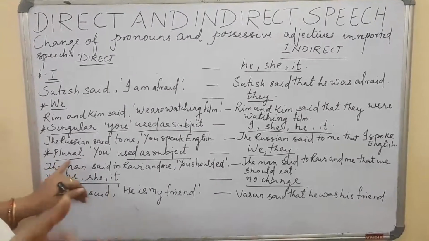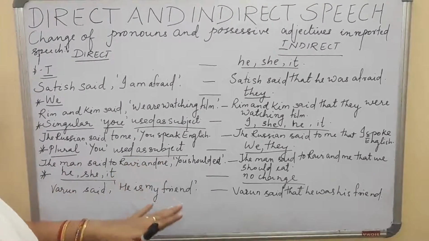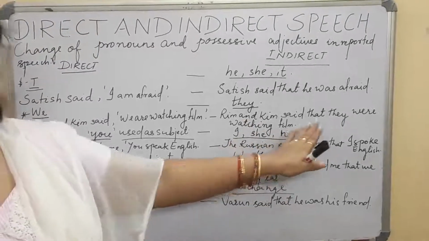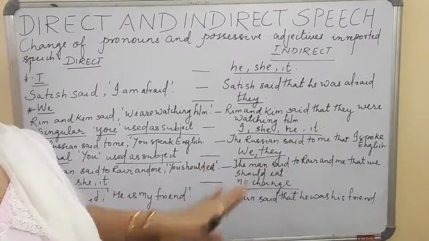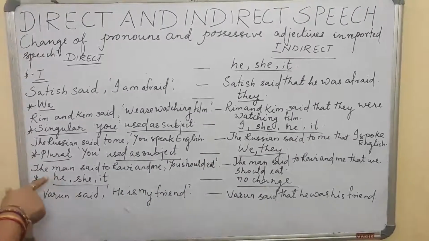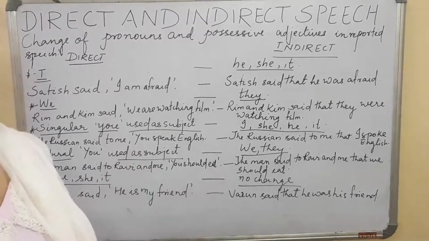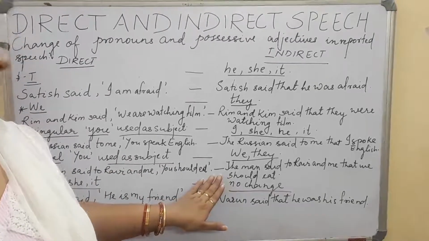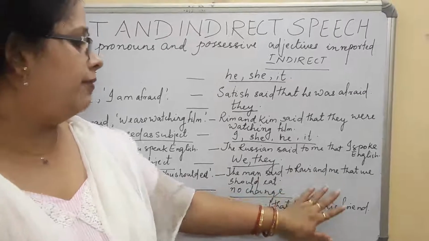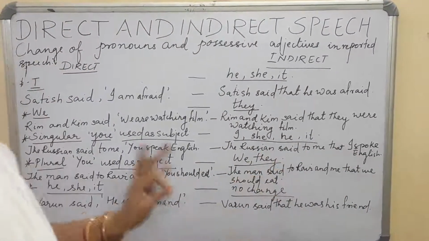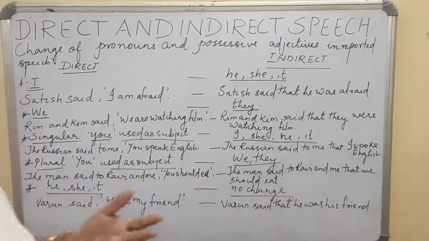Similarly, when we are using you as a subject in the plural sense, it becomes we or they. Singular mein I, she, he, it mein chala jata hai. Plural mein hum usko we and they mein change kar sakte hain. The man said to Ravi and me, you should eat. To uska change jab hum log karte hain, the man said to Ravi and me that we should eat. To do log the isliye wahan pe we bana diya gaya hai.